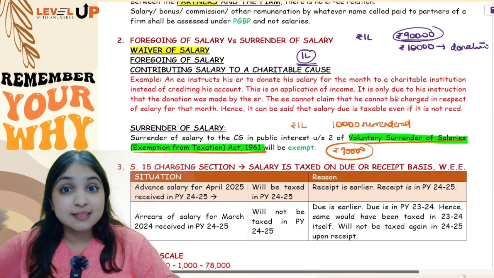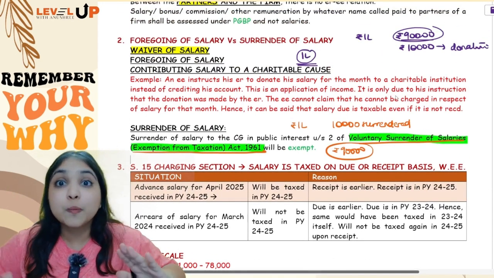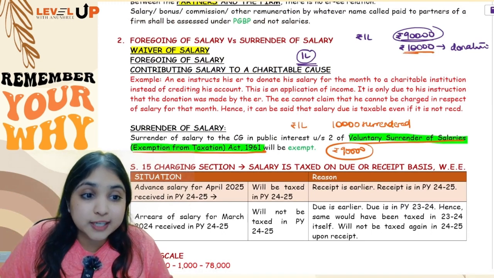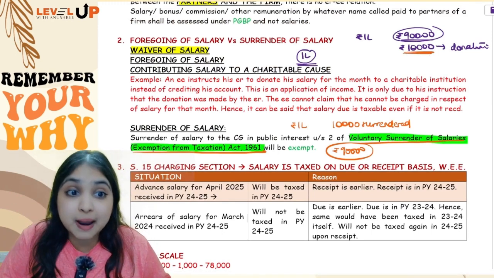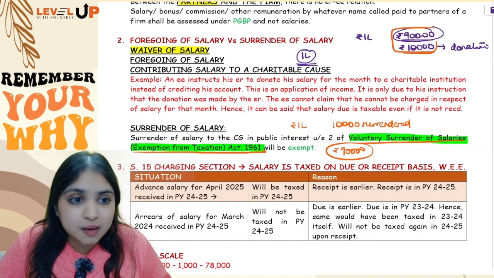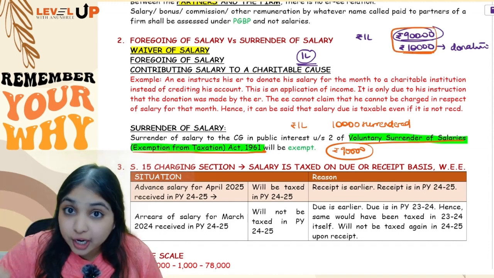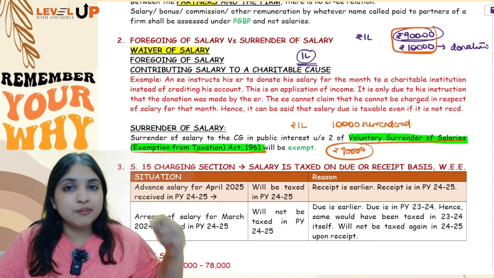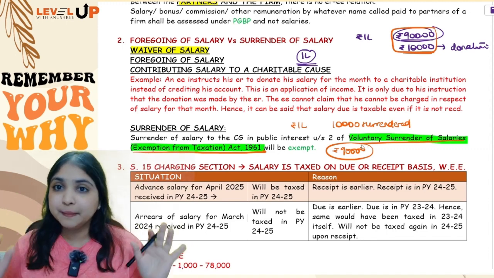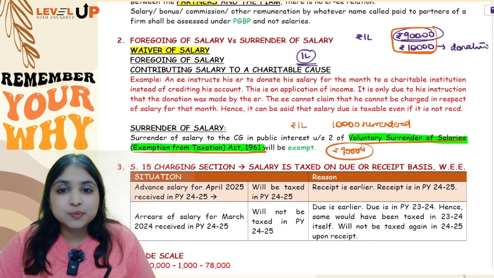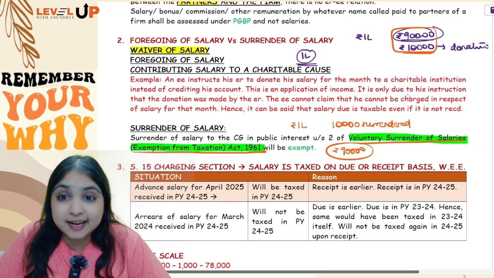But can you say the same thing for foregoing of salary also? No, even if I forego 10,000 rupees of my salary, it doesn't matter. It is as if my salary income is still the full 1 lakh. But when I surrender salary under this particular act, then the amount of salary which I have surrendered is going to be fully exempt. Okay, so this was about foregoing of salary and surrender of salary.